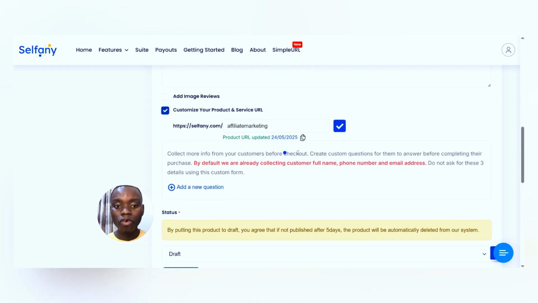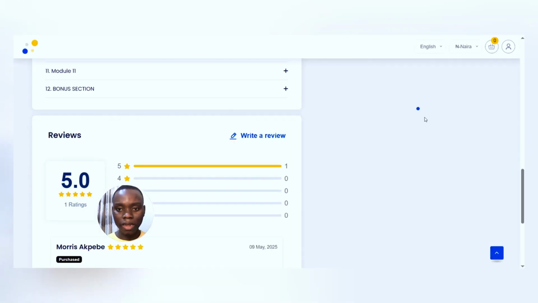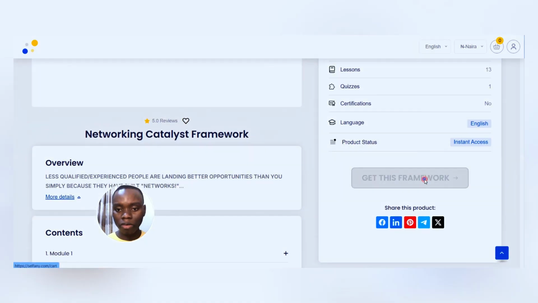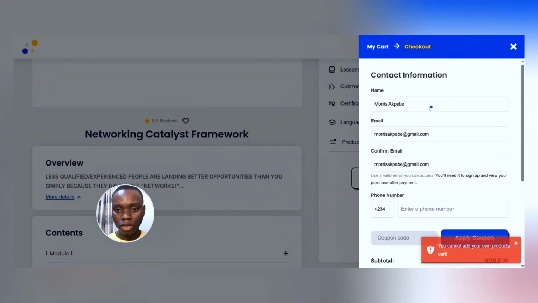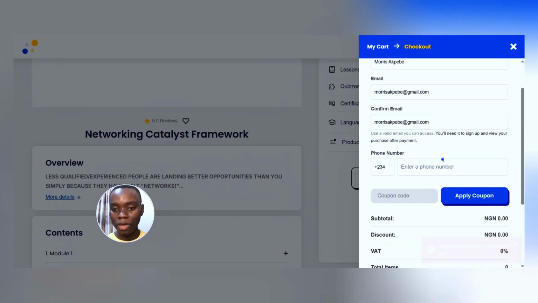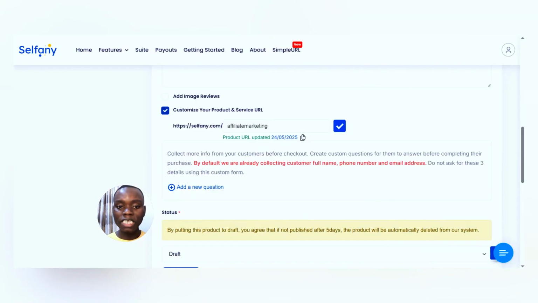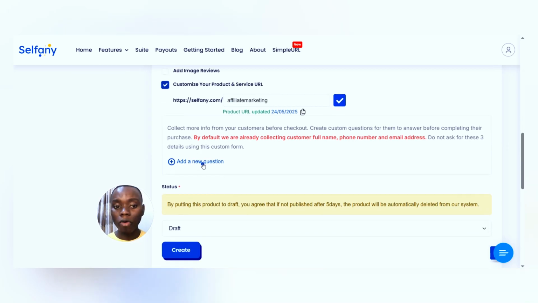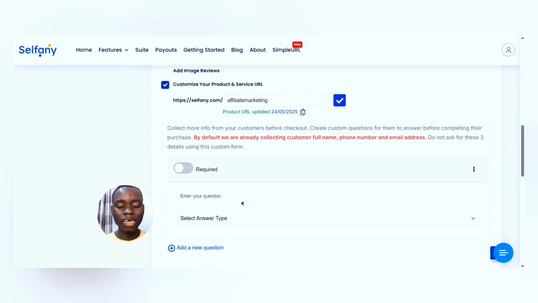They said collect more info from customers before the checkout. So basically you see most when people want to check out, which is like at this phase where they want to check out like this, you would see that the basic thing here is like name, email address, confirm email, and phone number. That's all. But with this place, you can actually add more information. So maybe you want to collect any other details that you actually want to collect from them. You can actually add it here.